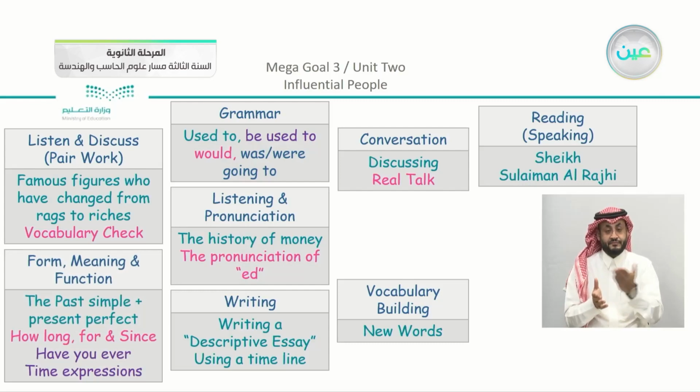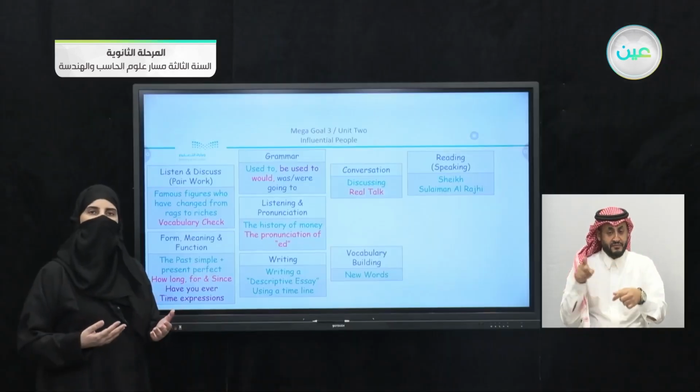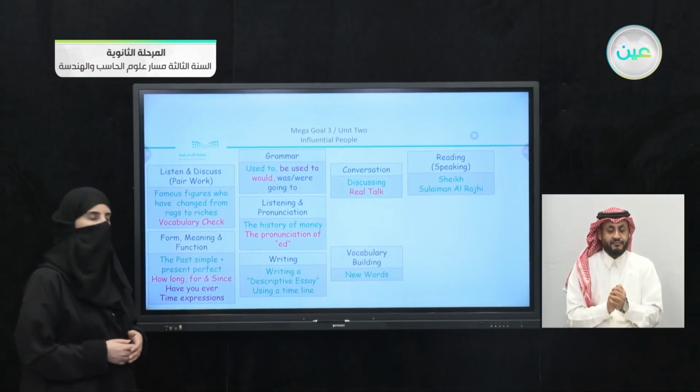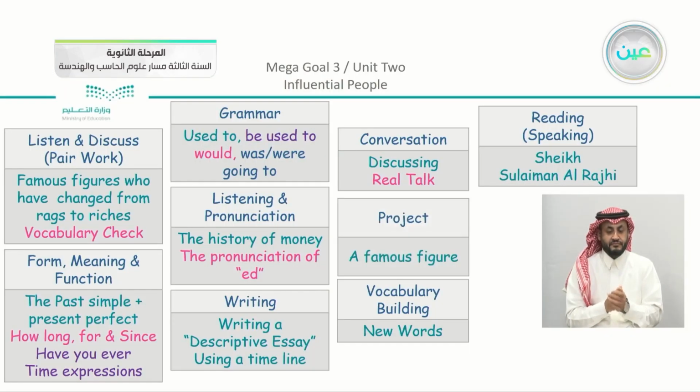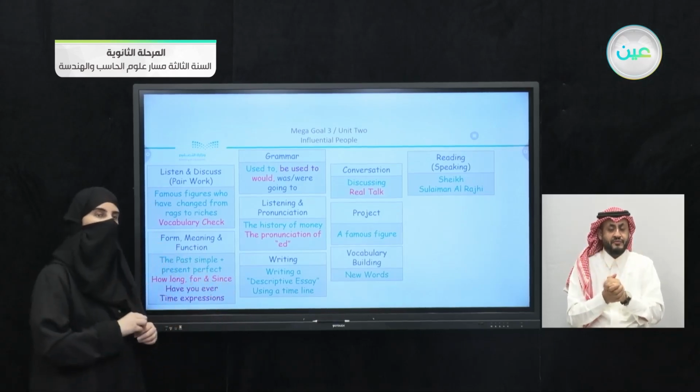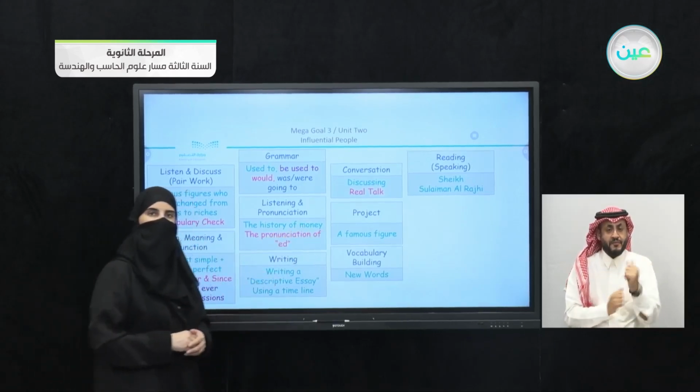Also, we have here the form, meaning, and function. So we compared and we studied both forms, which is the past simple and the present perfect. We also, as we revised at our very beginning of the lesson, did the 2 questions, have you ever, and we have here the other question, which was how long, using for and since. Coming to our project, which is also about a famous figure. Now, just to remind you again that all of these lessons that we took here, you are going to apply them in your project.